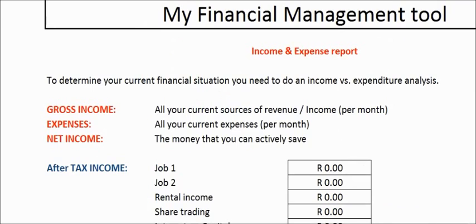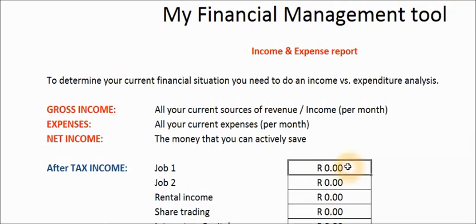If you look at your income and your expenses, let's just quickly look there. We want to calculate your gross income after tax. We want to see what your expenses are, and then we want to see what your net income is that you can spend and invest and save. Say for instance you have an average job and you have 25,000 rand after tax, purely after tax, nothing else.